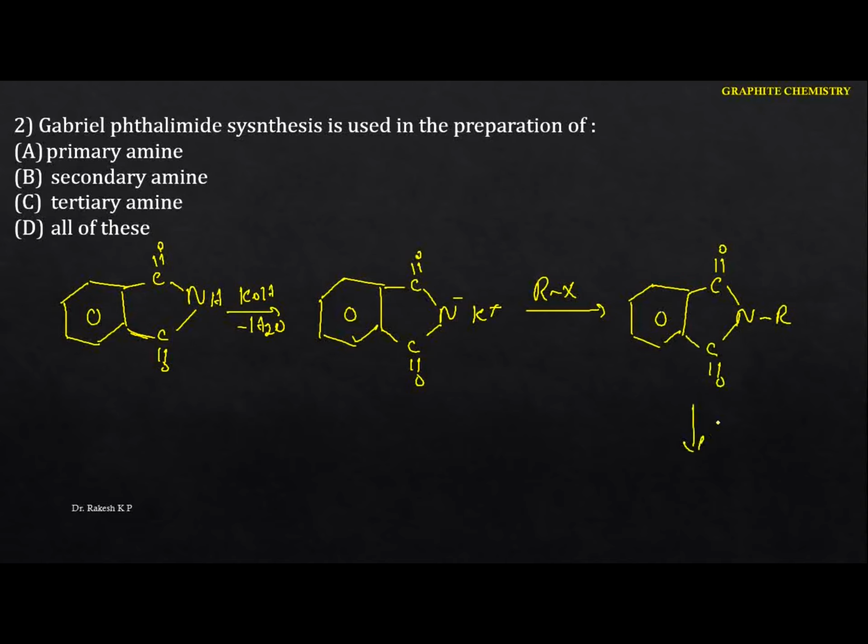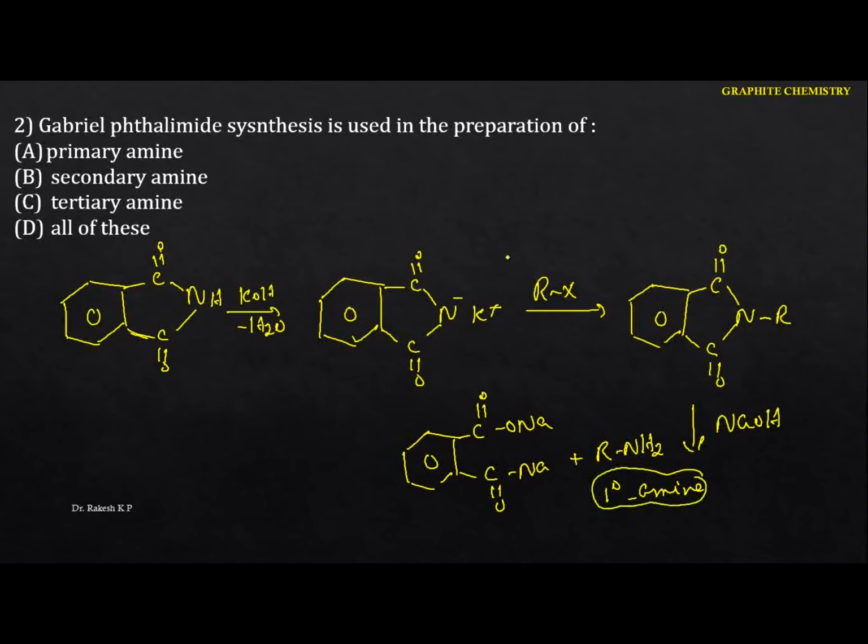This upon treatment with the sodium hydroxide, one of the products we are going to get is the sodium salt of phthalic acid. This is the sodium salt of phthalic acid here. And the main product we are going to get is a primary amine. So this is the particular reaction. That means if you do the Gabriel phthalimide synthesis reaction, always you are going to get the primary amines. But remember one thing, in this particular reaction we can prepare only the primary aliphatic amines.